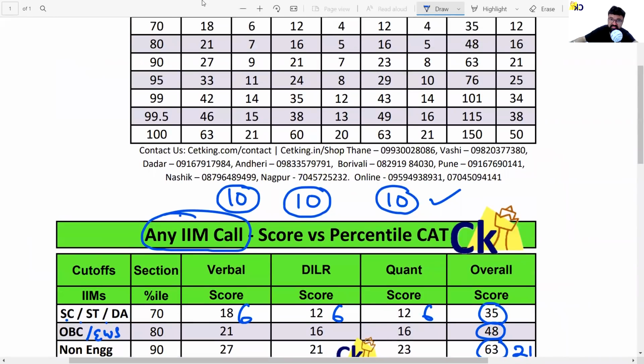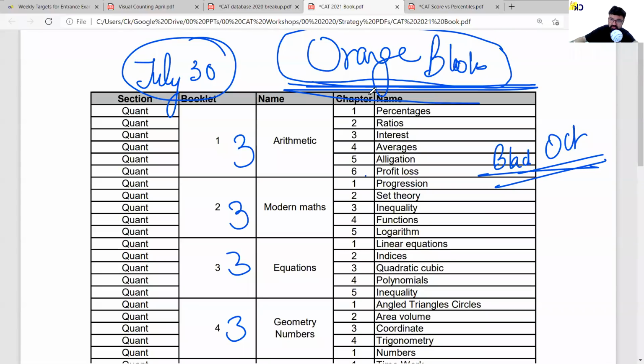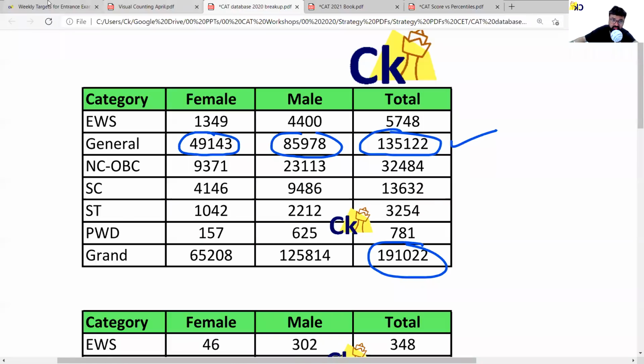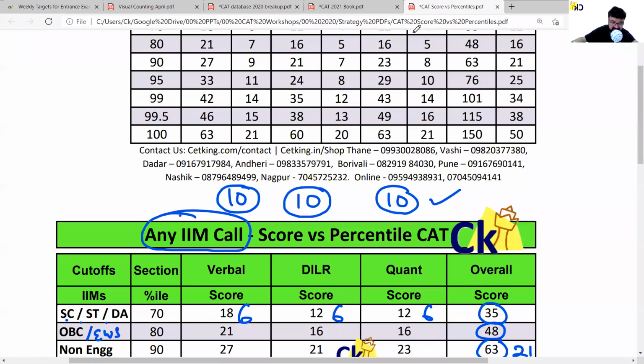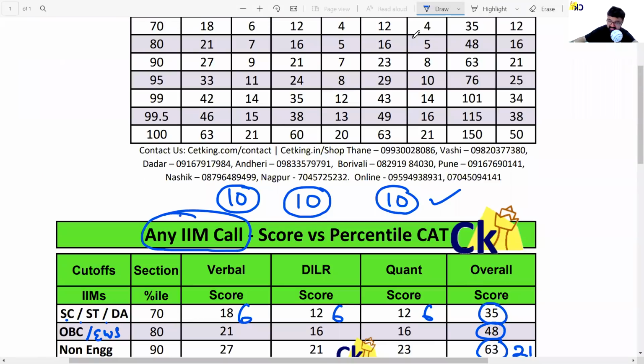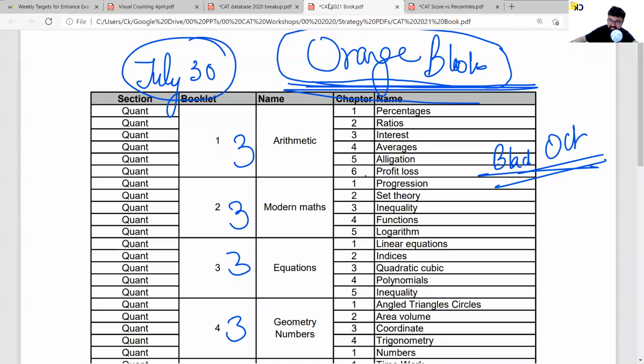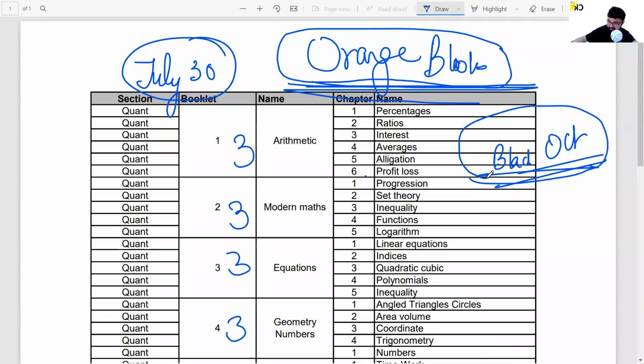Those who are going for the CAT exam, you have the orange books now. You will get the pro books afterward, advanced level books. For those who are not going for the CAT exam, those who are going for the CET exam, non-CAT exam, they'll be getting the black books now and the new year ka new books for the CET paper.